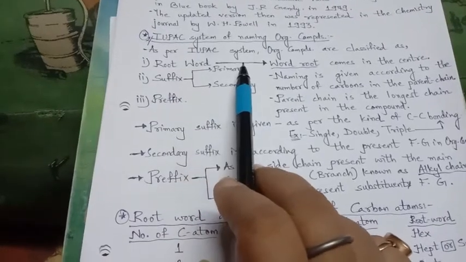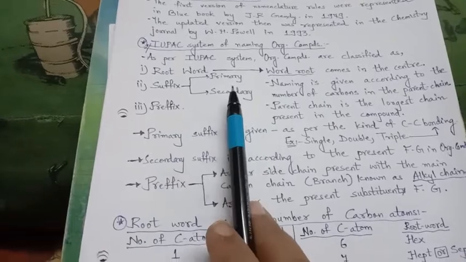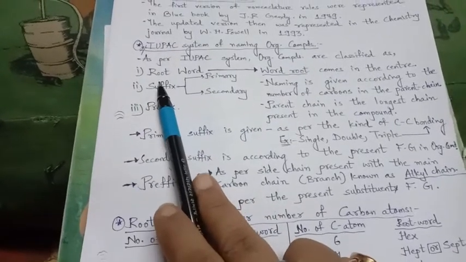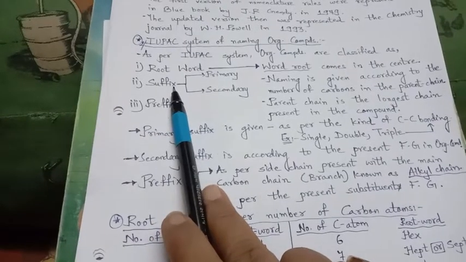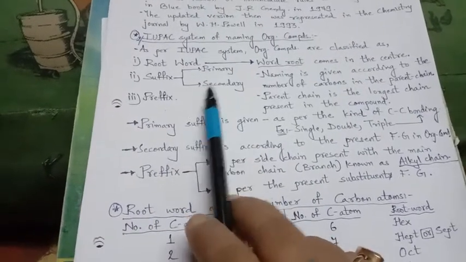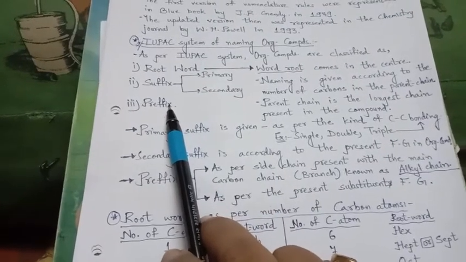As per IUPAC, organic compounds are given names in three parts. First is the root word, the next is the suffix, where the primary suffix and secondary suffix take place, and the third is the prefix.